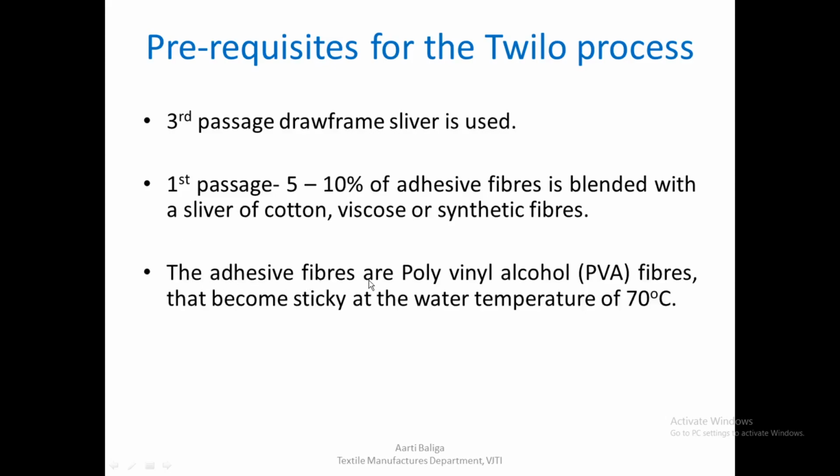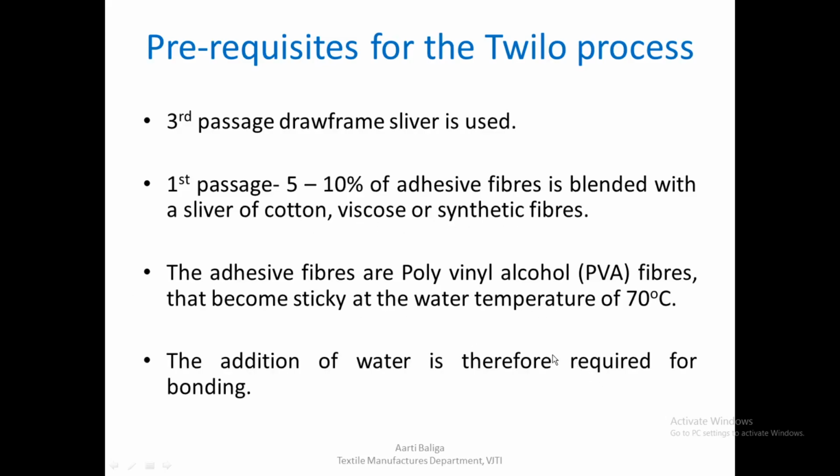The adhesive fibers that are normally used is of polyvinyl alcohol. This fiber is chosen because at a water temperature, when these fibers are wet and they are at a temperature above 70 degrees Celsius, these fibers become sticky in nature and they will act like an adhesive for the remaining fibers that we are going to use, either cotton, viscose or synthetic.